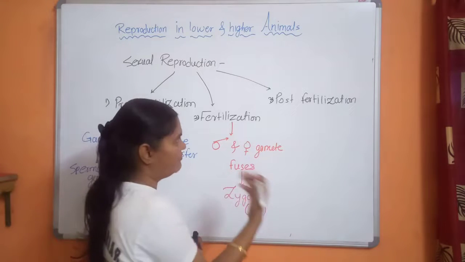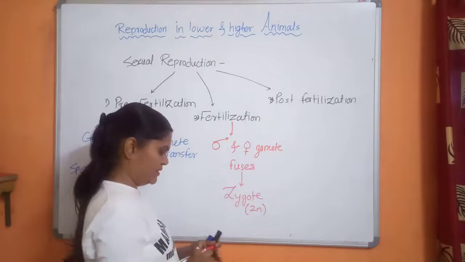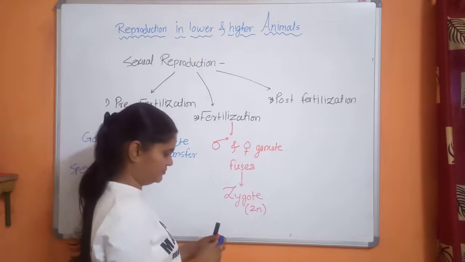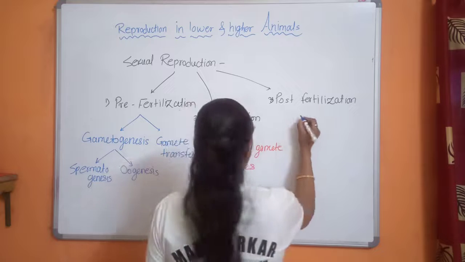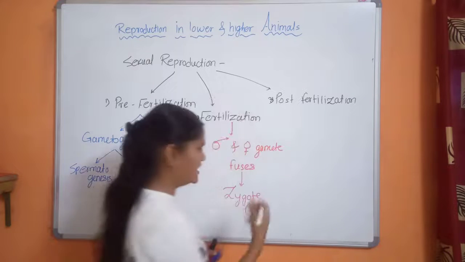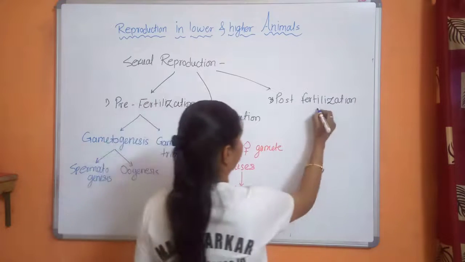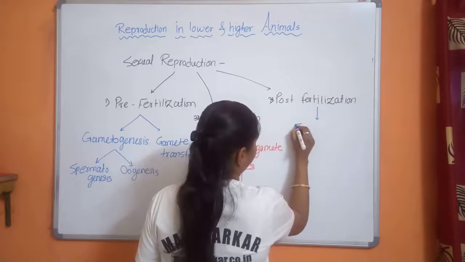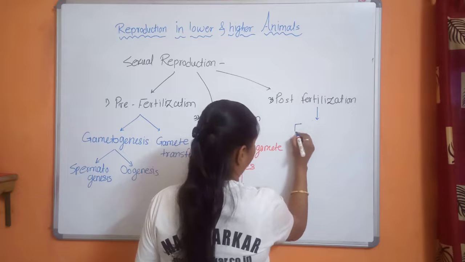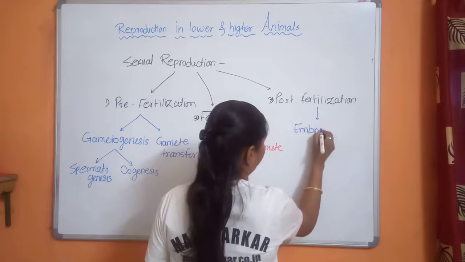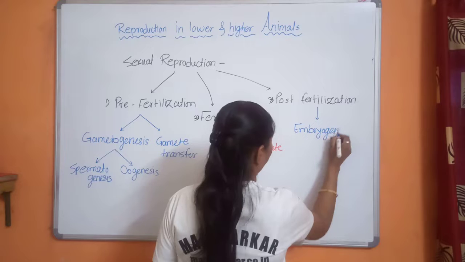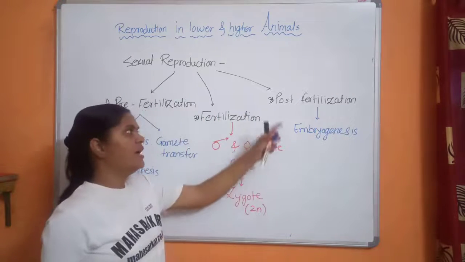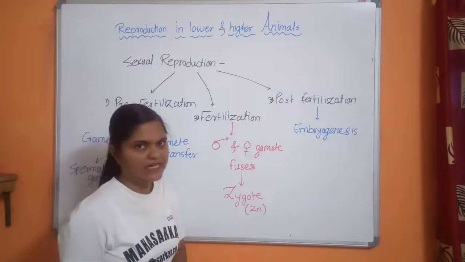And after fertilization, important steps, that is embryogenesis. So zygote is divided mitotically. So it shows formation of what? Embryo. Embryogenesis, embryo formation, and then developmental stages, seen in post-fertilization event.